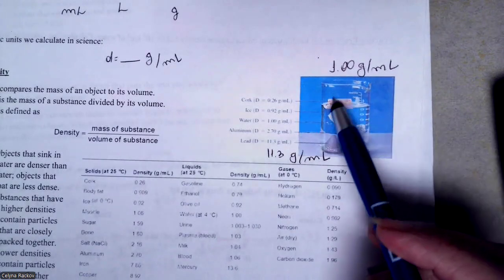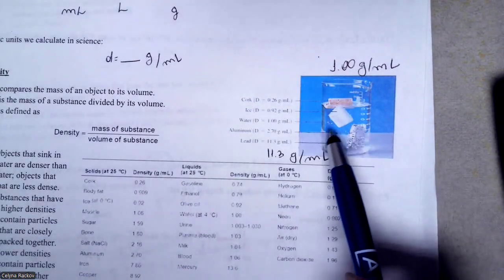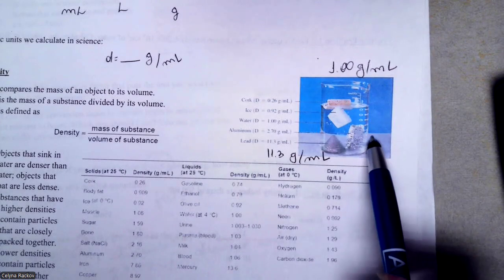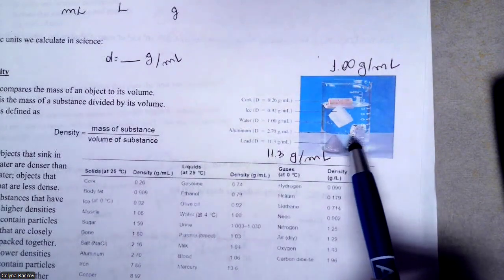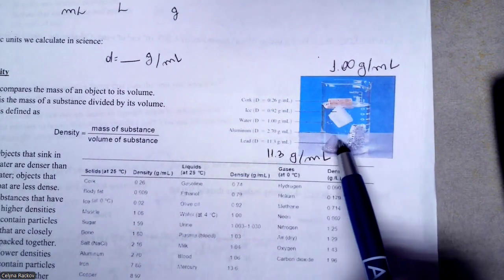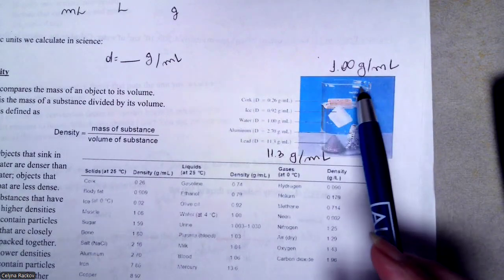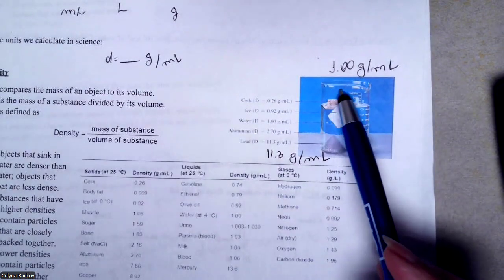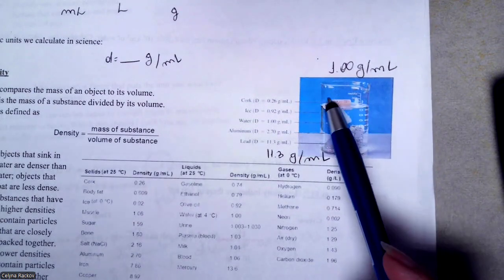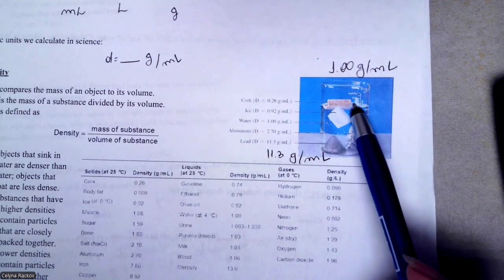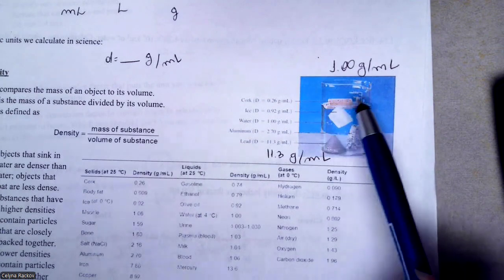So the objects that are denser than water sink. The ones that have lower density than water will be floating here.